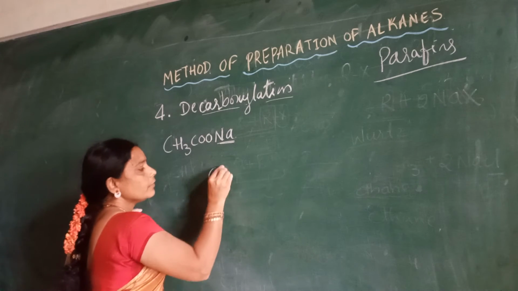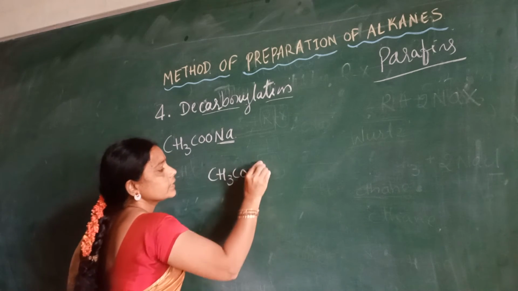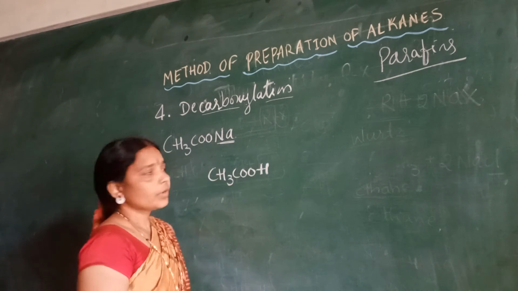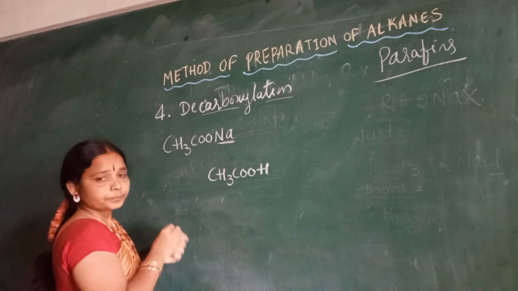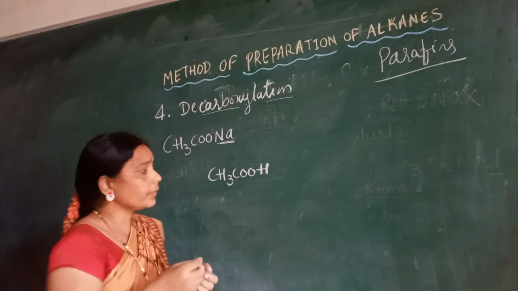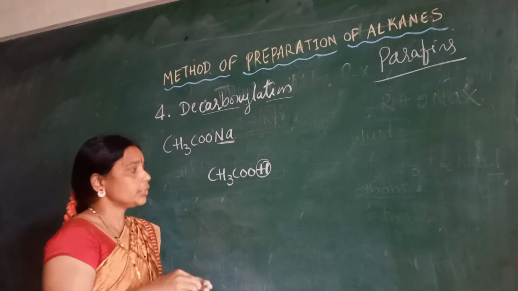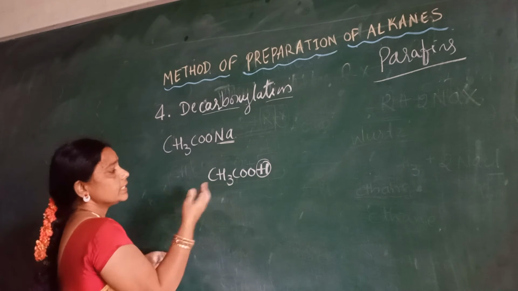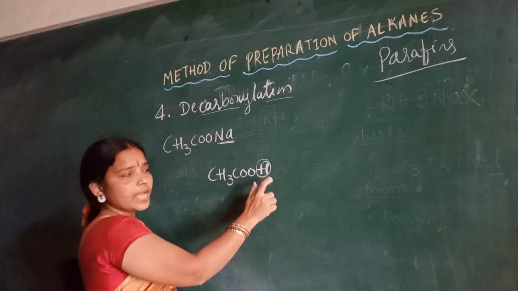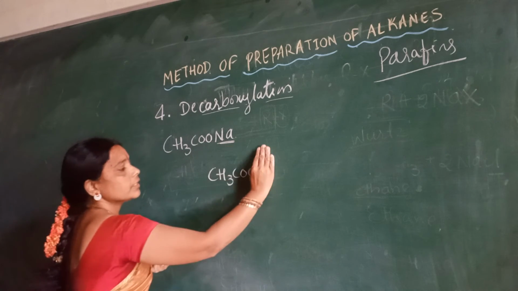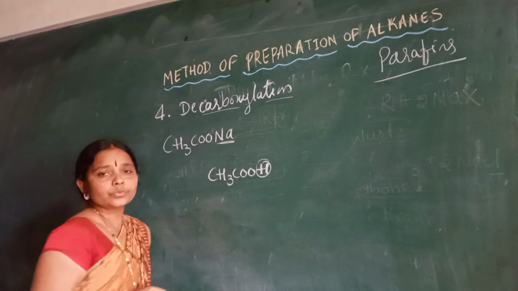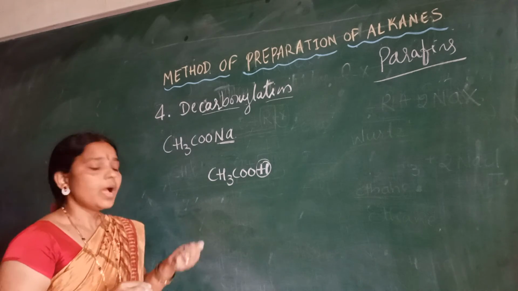So what is the formula for acetic acid? CH3COOH. Okay, so this is acetic acid. Instead of the hydrogen atom, sodium is substituting here, hence it is sodium acetate.